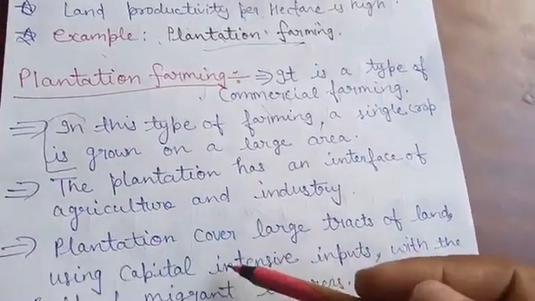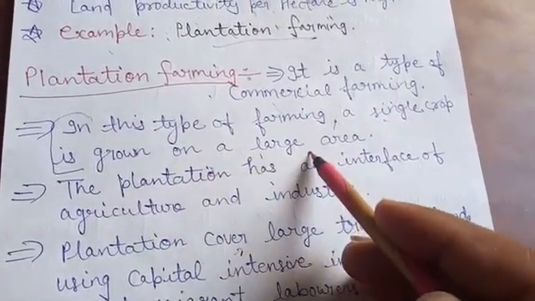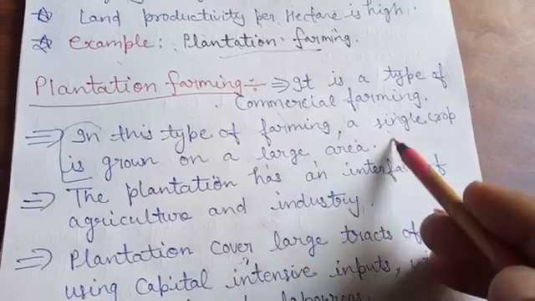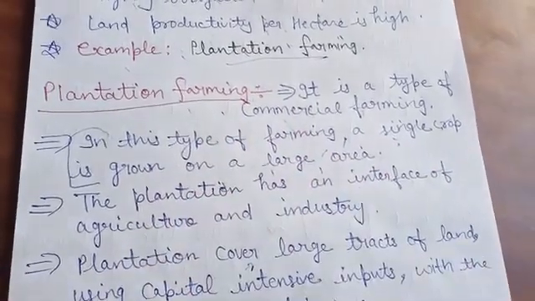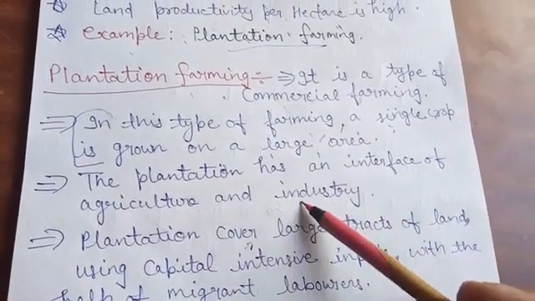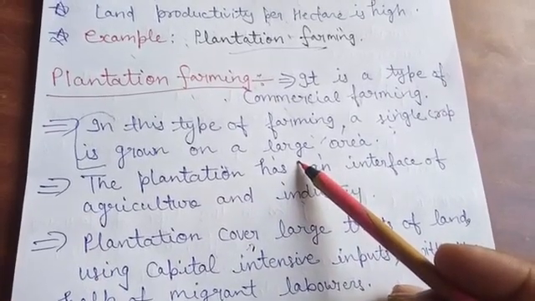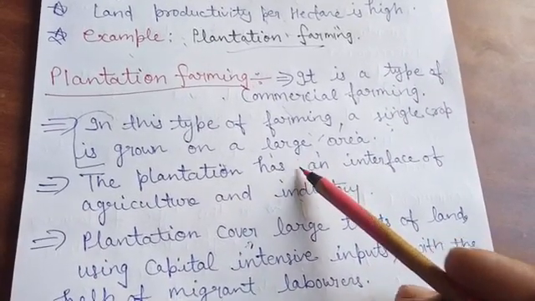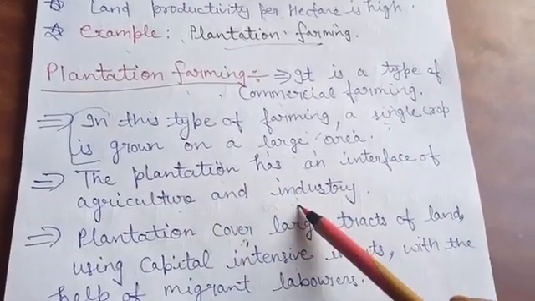This is the definition: when a single crop is grown in a large area, over a wide stretch of land, such farming is known as plantation farming. Mainly plantation farming is done for industrial purposes. The products of this farming are used as raw material in industry. So this farming is an interface of agriculture and industry.